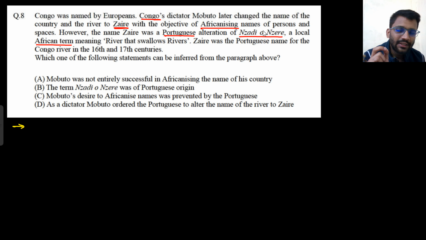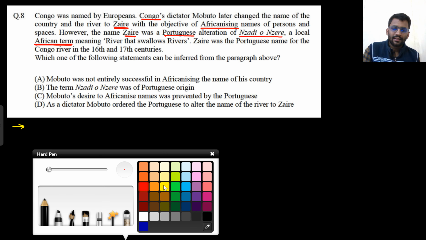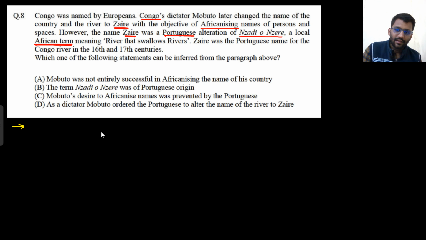So this Nzadi o Nzere is a local African term that has a Portuguese alternation, and that name is Zaire. So basically what is the scene? If we solve these kinds of problems by writing all these things down, then they will never be wrong. So Zaire is the Portuguese alternation.